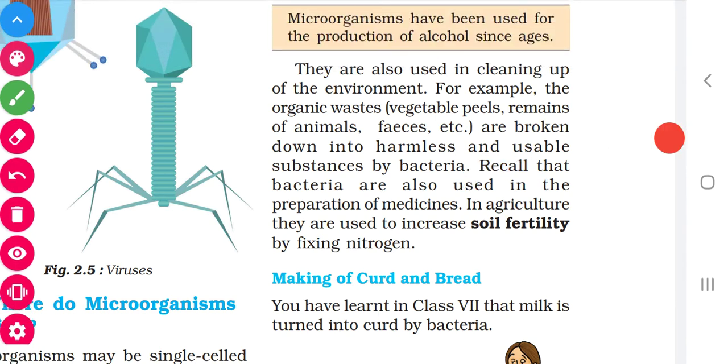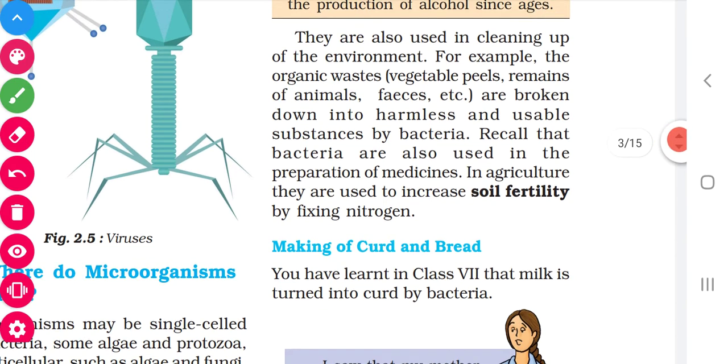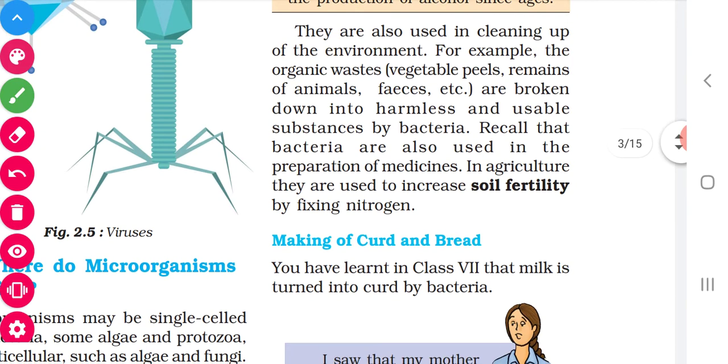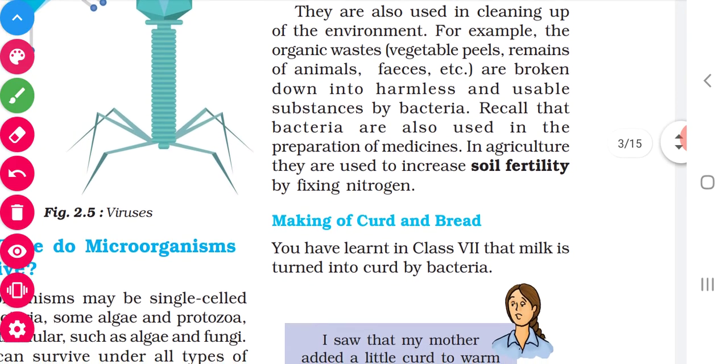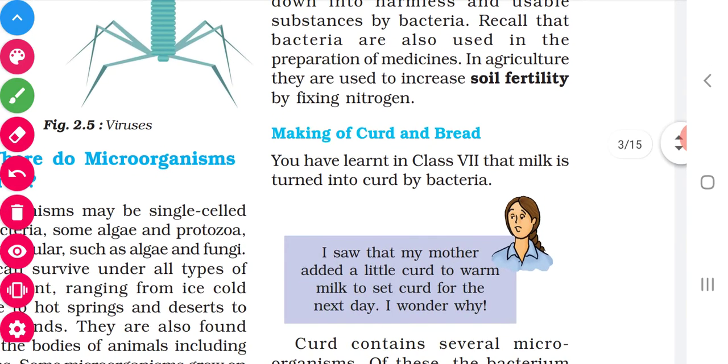They are also used in medicines. They are also used in fixing nitrogen for the plants. You have already studied in 7th standard that plants cannot absorb nitrogen directly. Some bacteria are helpful in converting this nitrogen into useful forms. That we are going to see here. Okay children? Yes. Now the first advantage is making of curd and bread.